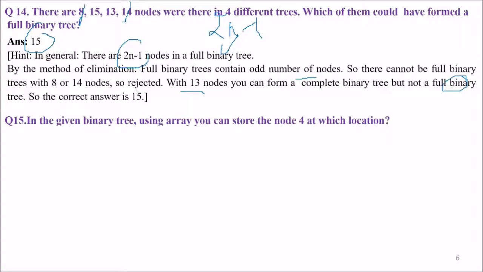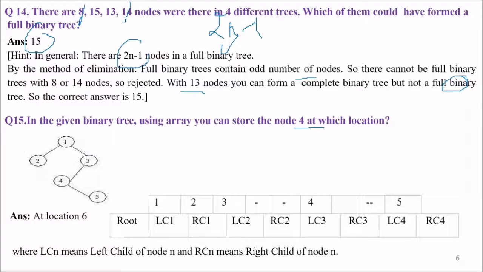In a given binary tree, using an array, at which location can you store the node 4? So this is your given binary tree: 1, 2, 3, 4, 5. Using an array, at which location can you store the node 4? Let us see. The answer is location 6. How? Let us see how this is done. First I'll show how we are going to store it, then I'll tell you how we get to location 6.